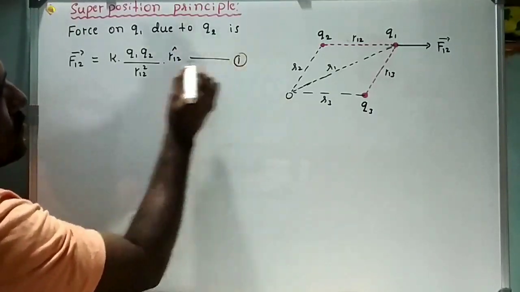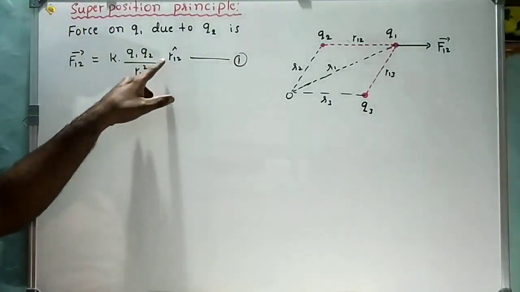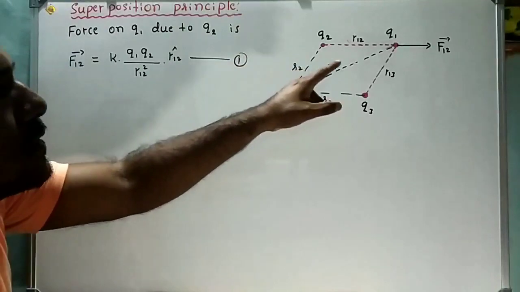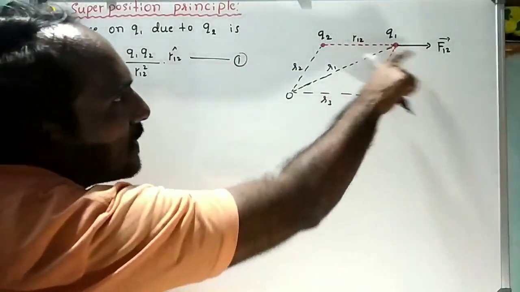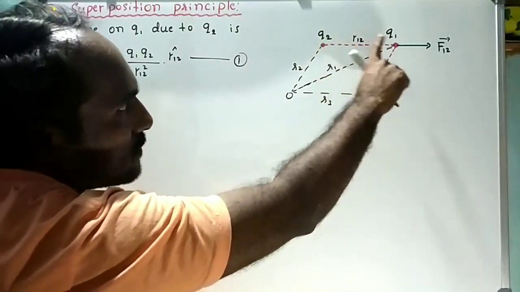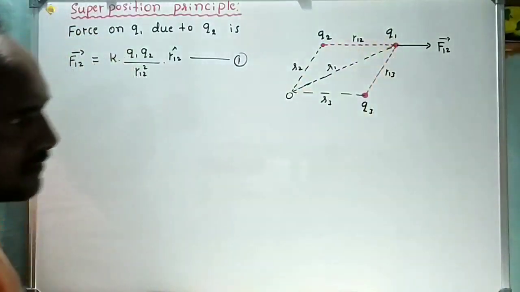Here R12 cap is the unit vector in the direction of Q2 to Q1. Okay, here F12 is acting in this direction because Q2 is repelling Q1, as both are like charges.